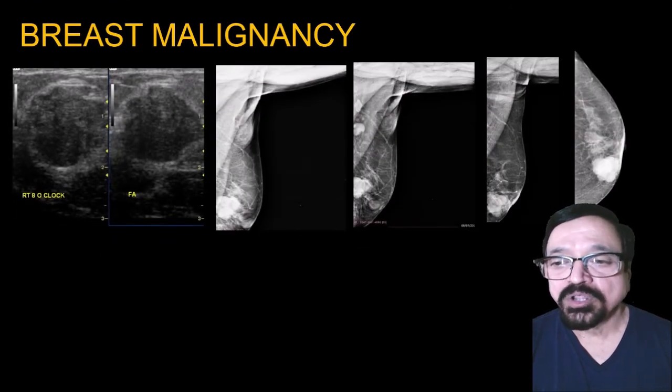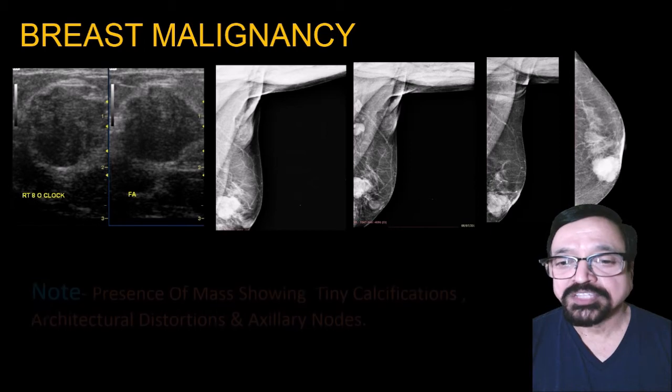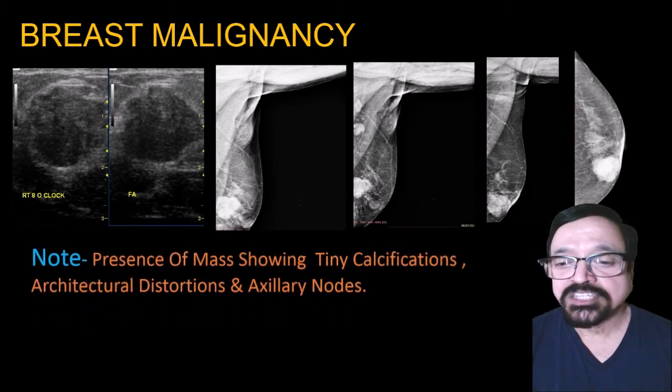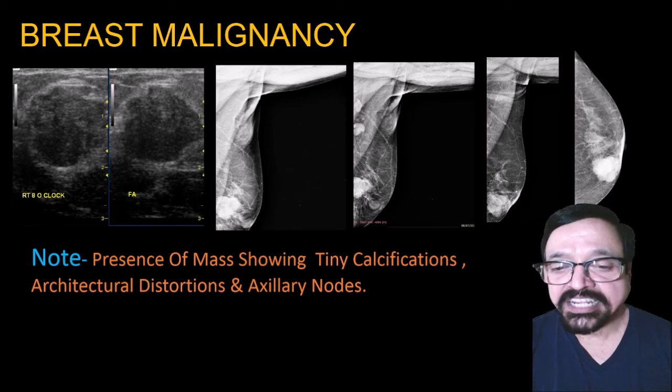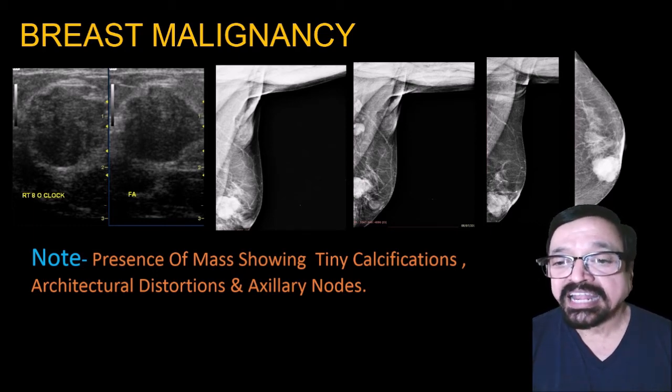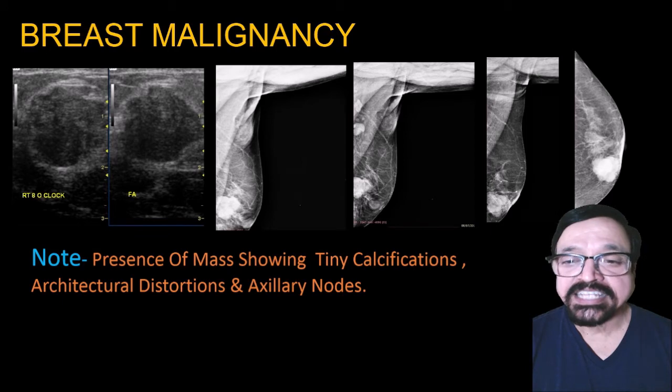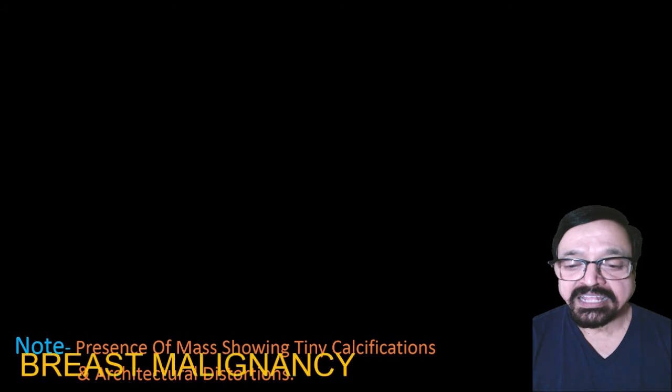Now here we have both mammography as well as ultrasound. Presence of a mass showing tiny calcifications, you can see, then architectural distortion, and there are axillary nodes. If you are seeing axillary nodes, we see in more detail which nodes to consider as malignant and which to consider as benign, and the characteristics of the mass. All things we have to club together.